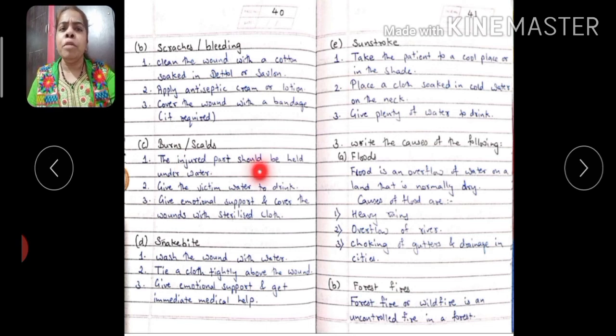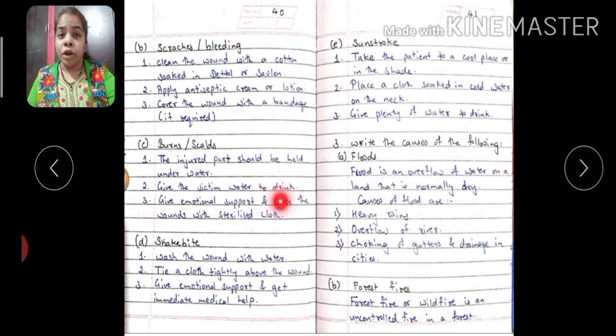The injured part should be held under water. Yes, place the injured part under the water. Let the water flow through it. So the burning sensation is going to be a bit less. You will feel a bit comfortable.